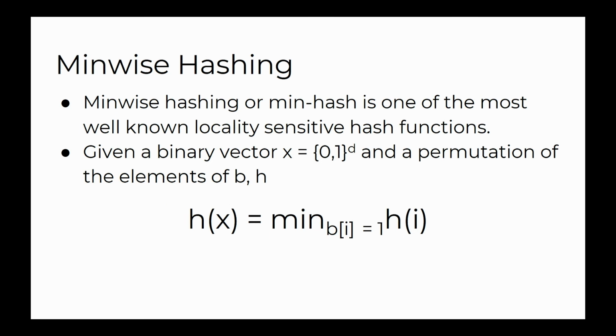A classic example of locality-sensitive hashing is minwise hashing, or minhash. This is done by considering a binary vector, going through and computing the hash of the indices of all the non-zero elements, and simply taking the minimum value of all of those hashes.